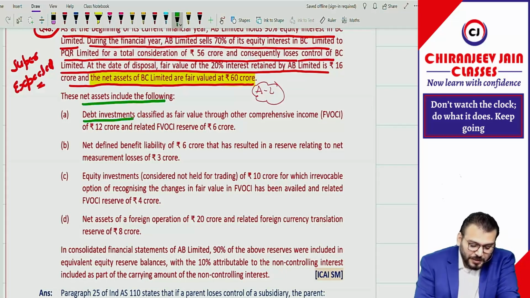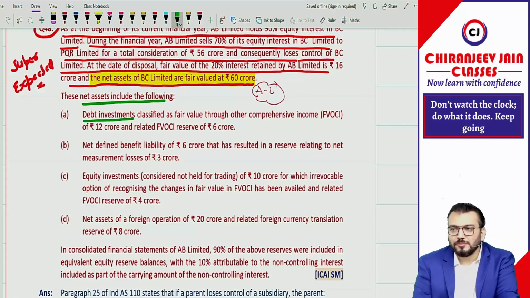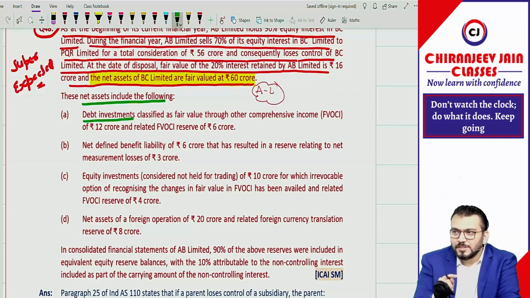Okay. So this net asset includes the following. Debt investment. Debt investment means what? Investment in debt instrument, investment in equity instrument. Debt instrument can be classified as either at amortized cost, FVTPL or FVTOCI. FVTOCI with or without recycling.